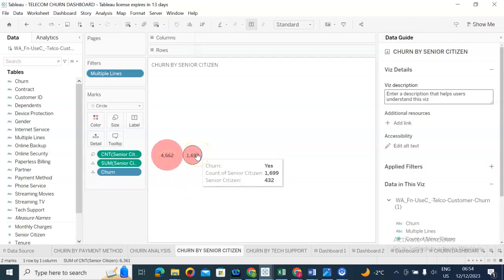That's also important to note, because in the following dashboards we'll be able to see if age really has an impact on churning.